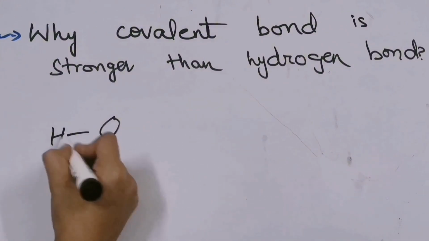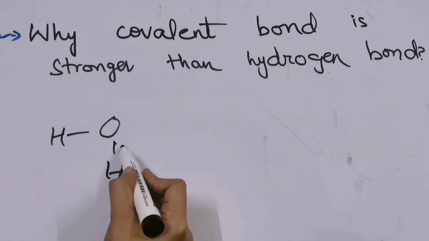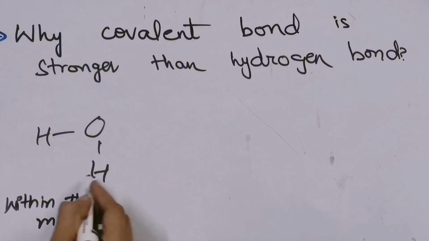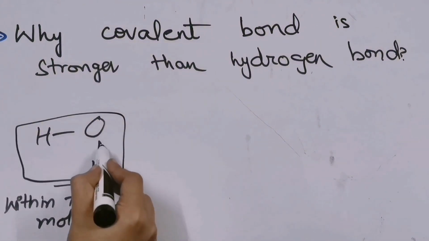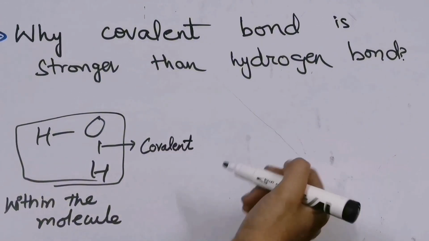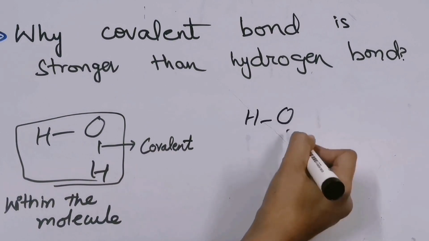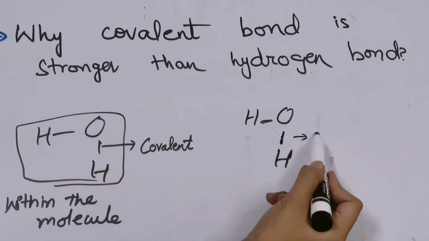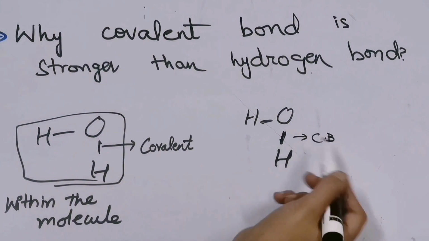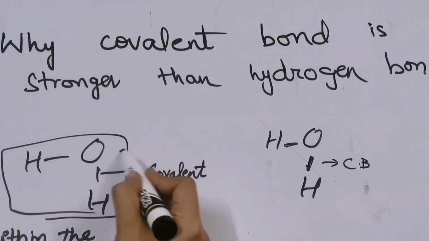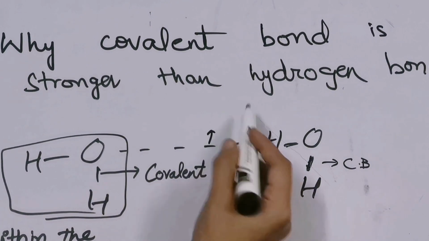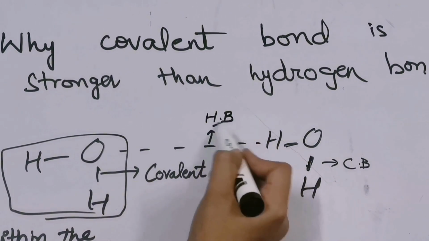We have this water molecule. Now intramolecular forces are present within the molecule. So here it is a molecule and within it the bond that is present is a covalent bond. And now if I take another water molecule here, which bond is present? Covalent bond again, which is intramolecular. Intra means within the molecule, it is present in the molecule. Now the force of attraction between the molecules is intermolecular, and here this force of attraction is hydrogen bond.